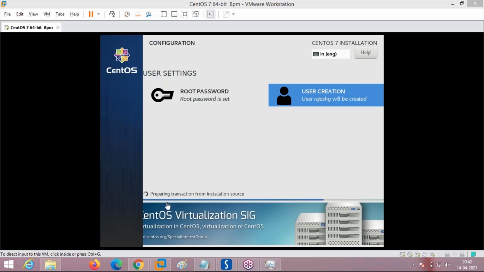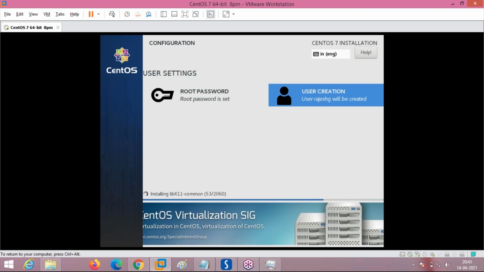Now see, it is showing preparing transaction for the installation source. Let it start. Now the installation has started and packages are selected. See, 2060 packages we have selected. Since we selected server with GUI and other options, it is asking during installation. These many packages should be installed for the server with GUI to work. It will take at least 1 hour and more.